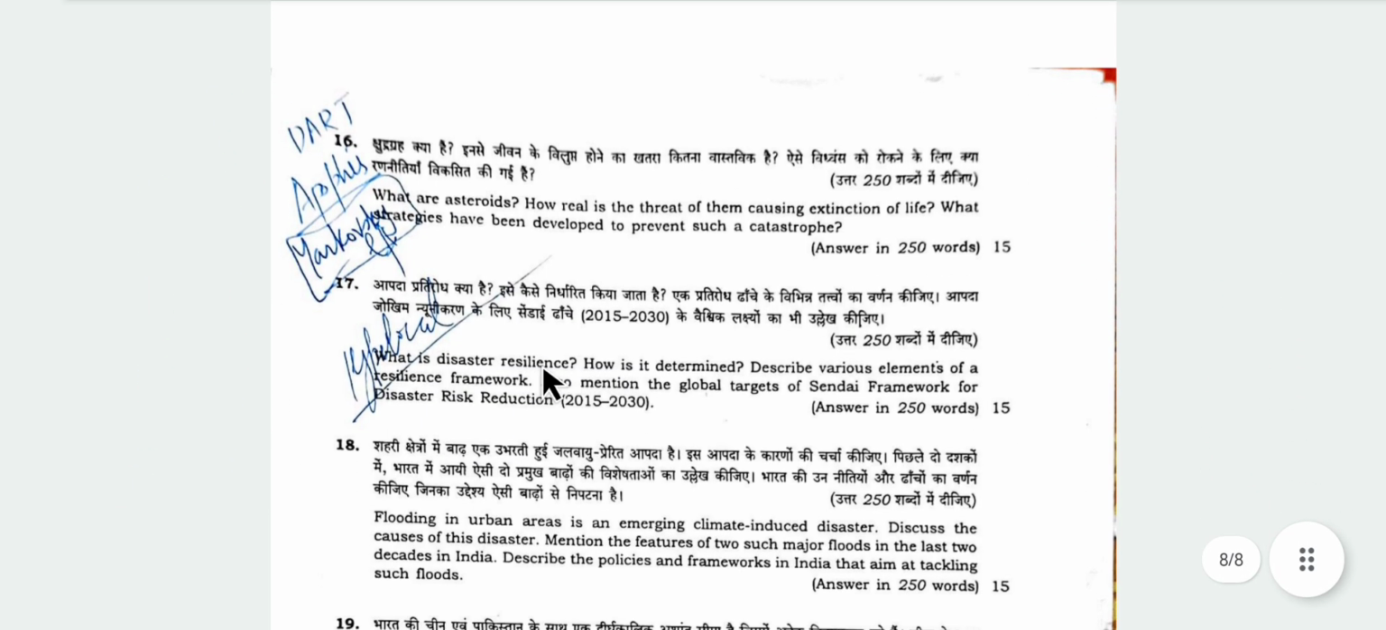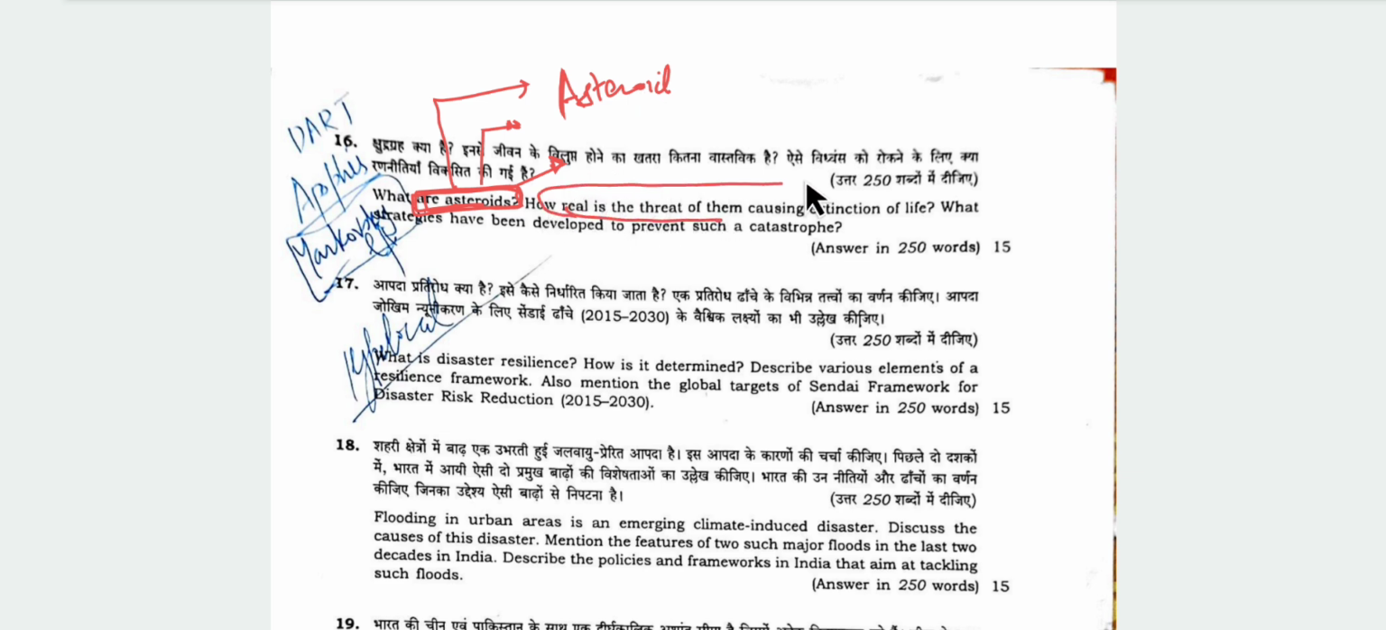What are asteroids? This question was pretty interesting because there was news before the exam day about what asteroids are, and fortunately, I watched a video on this. That's why I was able to attempt this question. I mentioned first of all you will have to define asteroid, the normal definition. You should write how real the threat is.